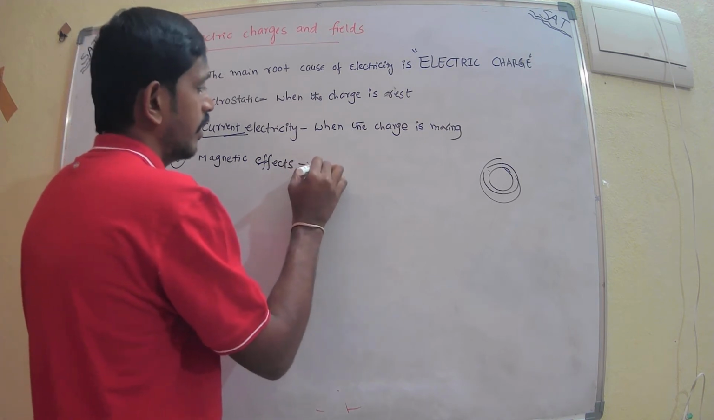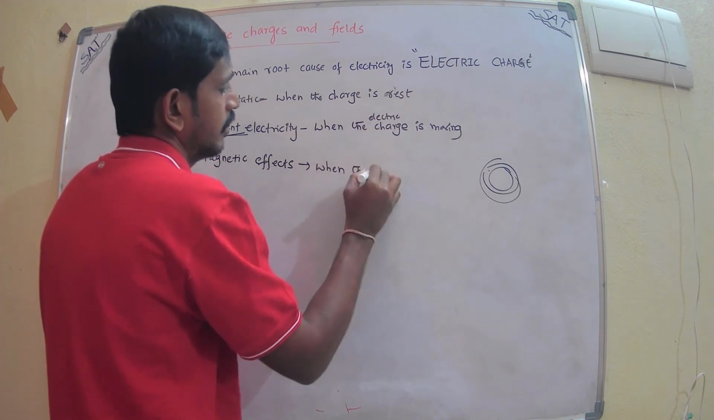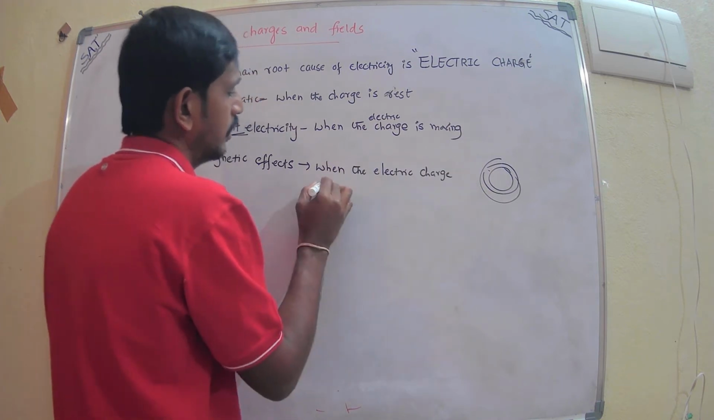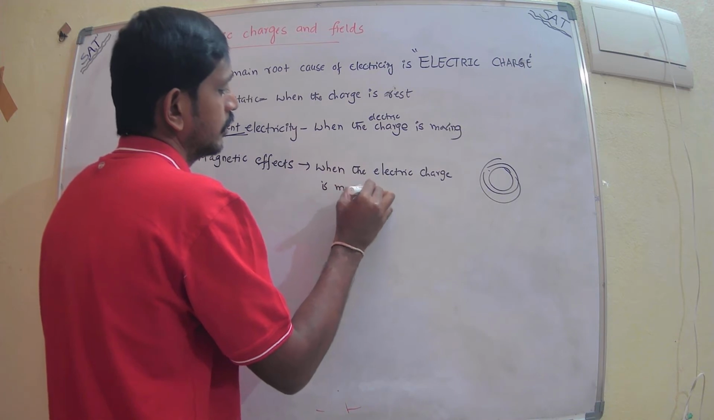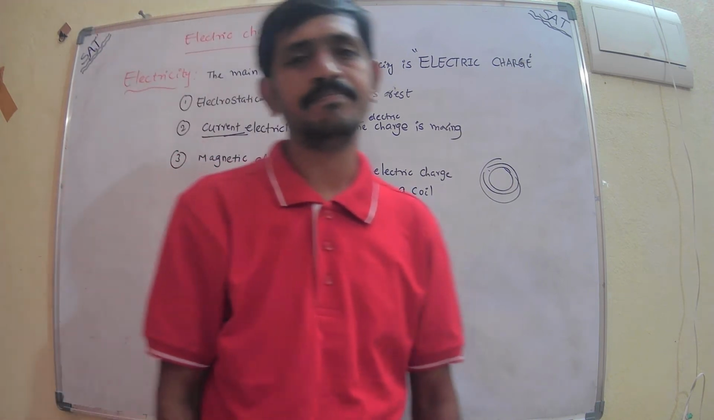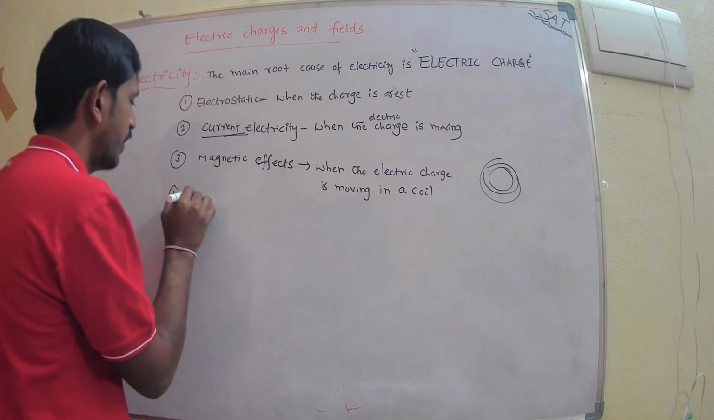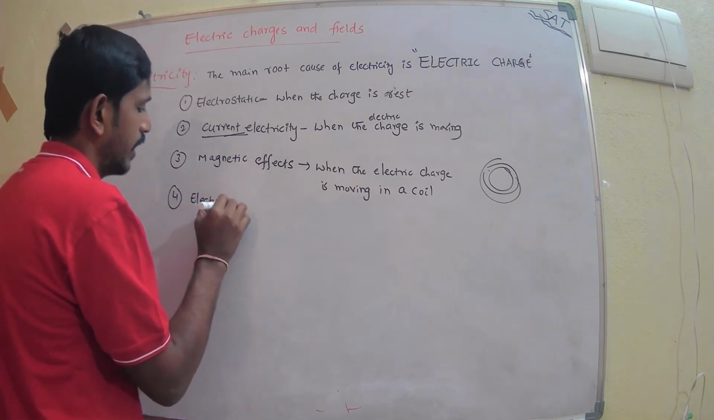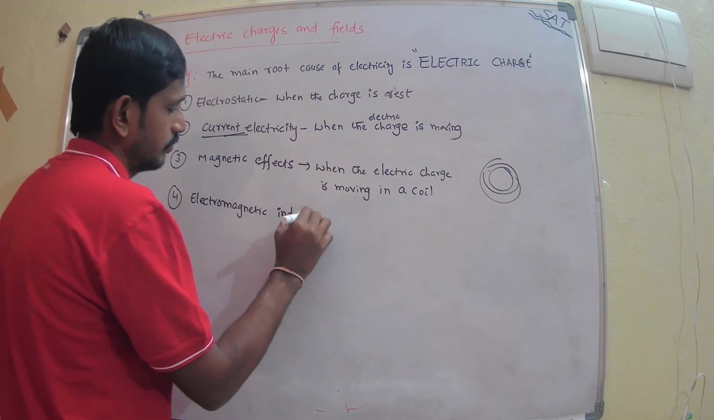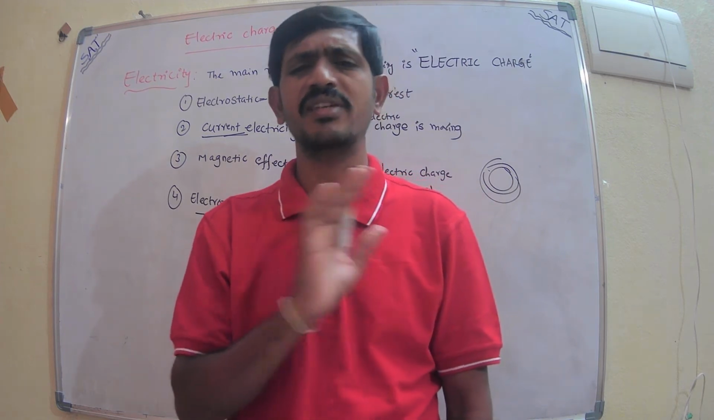In this case, when the electric charge is moving in a coil, it shows some effects. Next is electromagnetic induction. So electric charge gives some induction. I will tell you what induction is. I will tell you each and everything here.